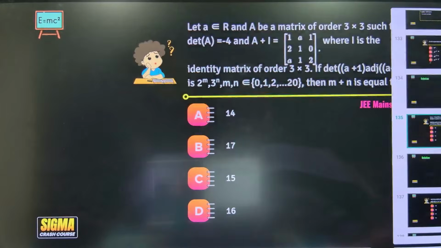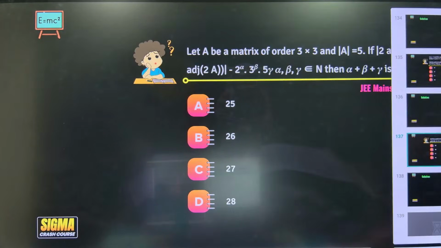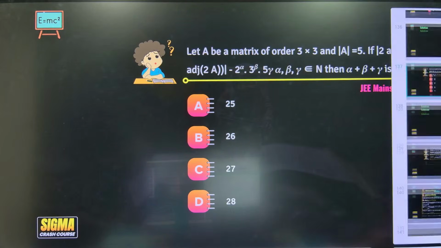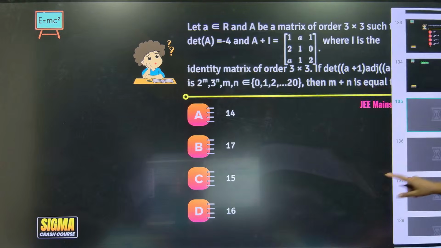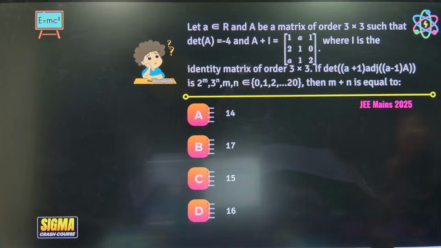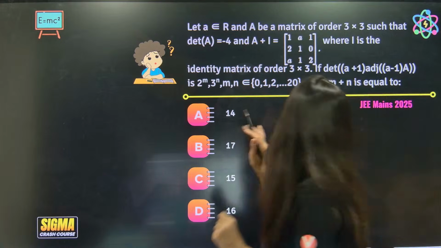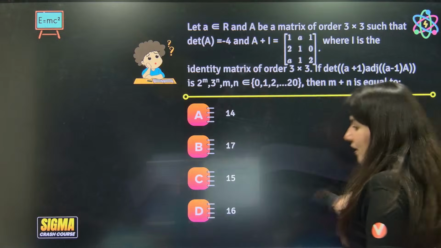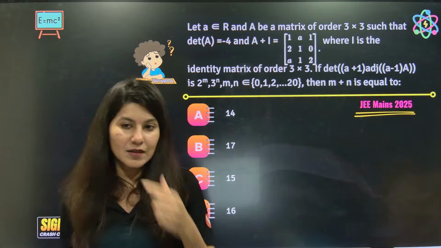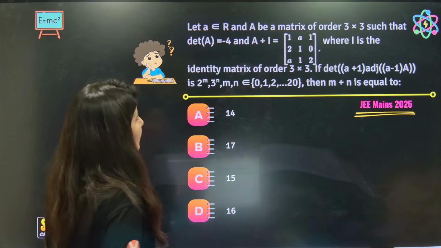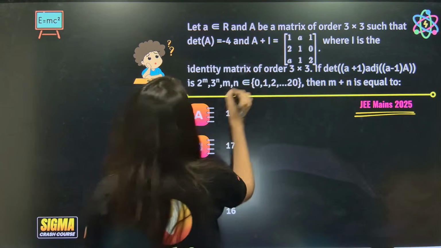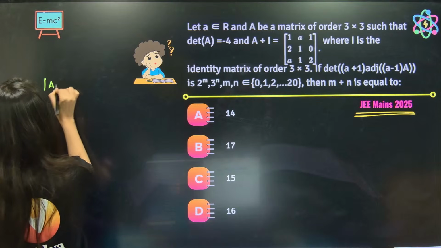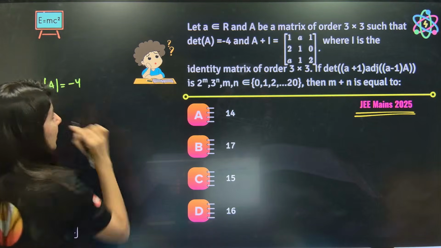Are we ready for the next question? Yes. This is the next question, a JEE Main 2025 PYQ. Let's do this question, and then I will share a ninja style of doing such questions too. A belongs to R, and the determinant of A is given as 4. Let's do it here. Determinant A is equal to minus 4.